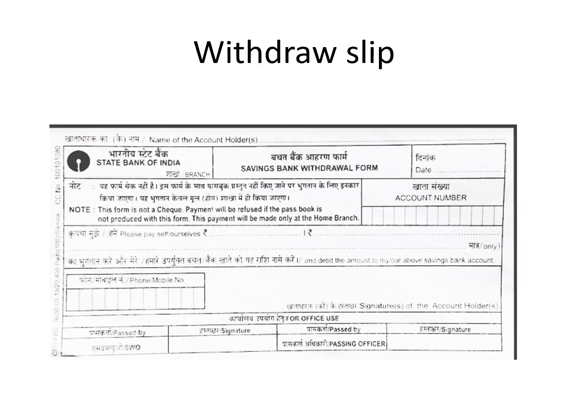Now let's see sample withdrawal slip of State Bank of India. Here write the date, here account number. Here it is given please pay self or ourself. This slip might be useful for individual account or joint account, right? So that's why it says self or ourselves. Here write amount in numericals, here amount in words. Here mention the phone number and here do the signature. This down part is for bank use. Just fill these details and provide the slip at the cash counter to withdraw the cash.